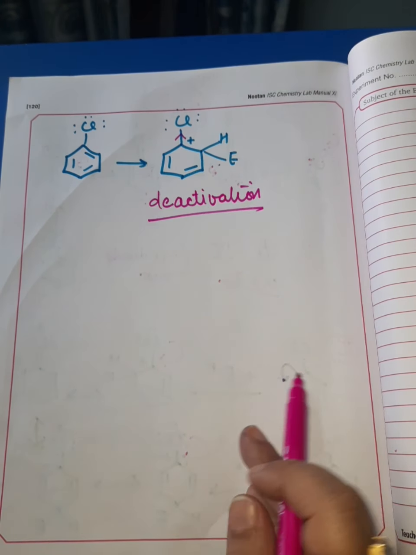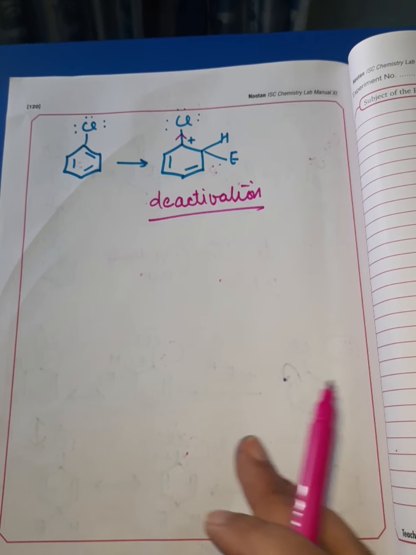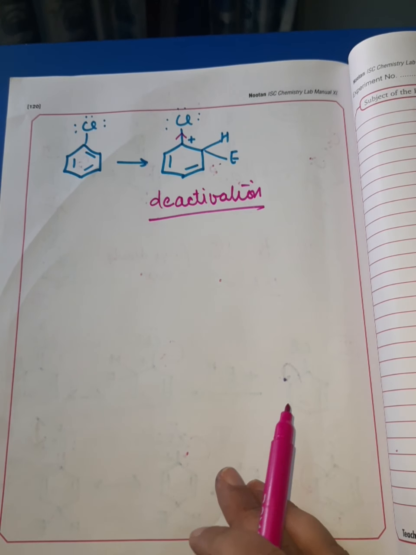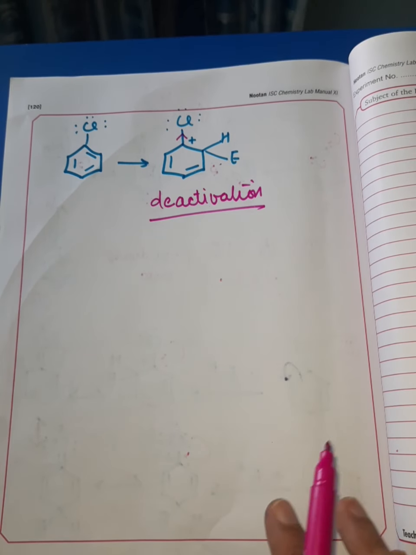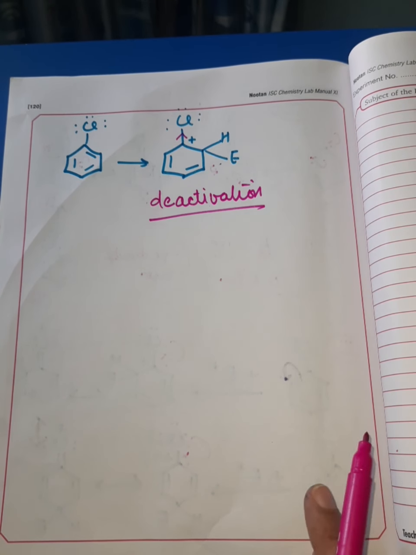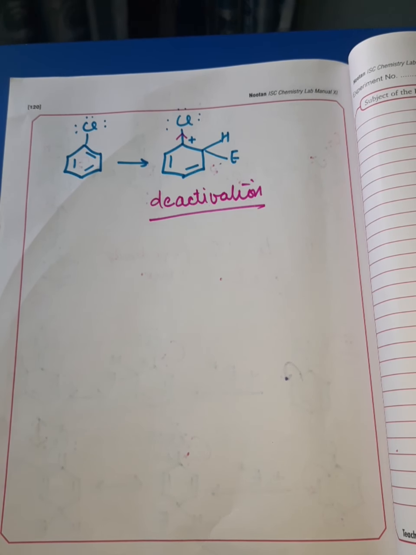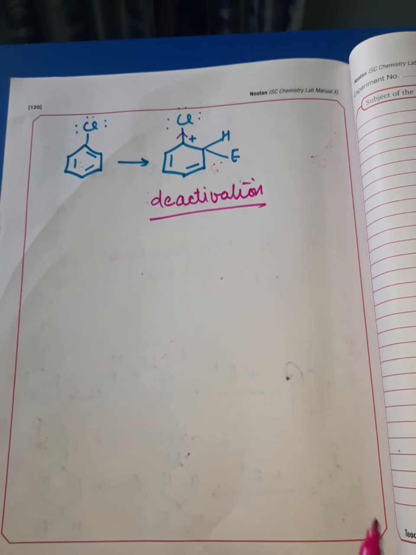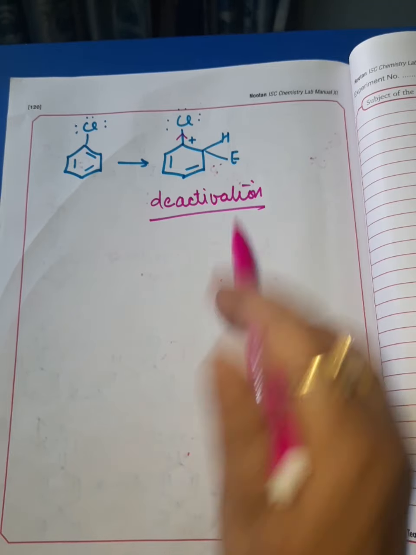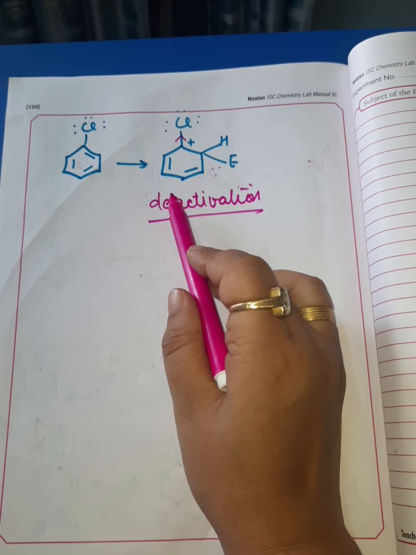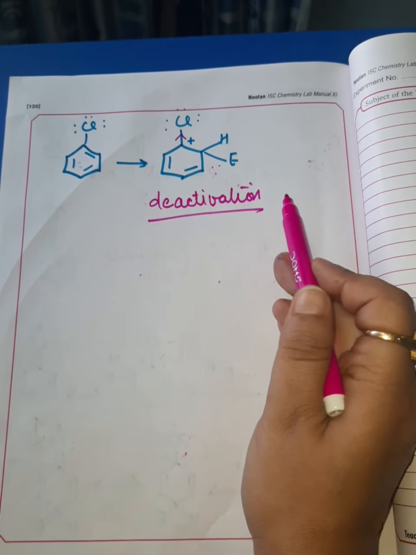So what happens is that the inductive effect, which is stronger than the resonance effect, causes net electron withdrawal and net deactivation of the benzene ring. And on the other hand, the resonance effect opposes the inductive effect. It makes deactivation less at the ortho-para position in comparison to the meta position.